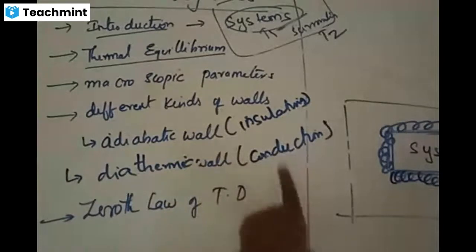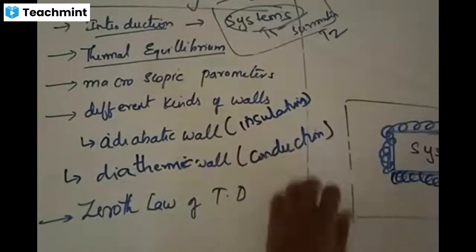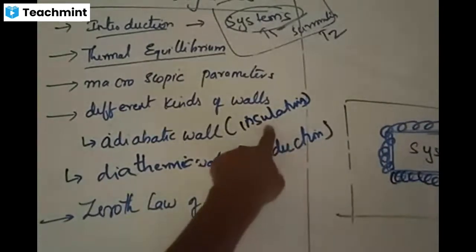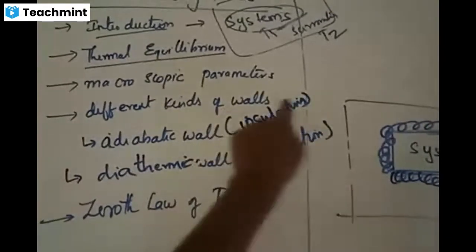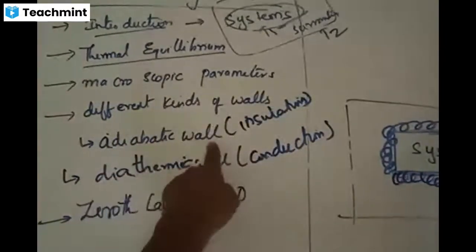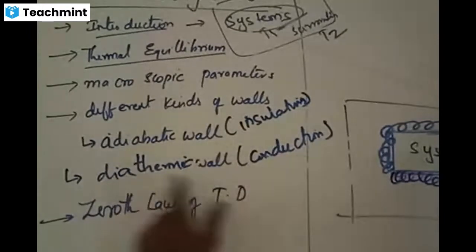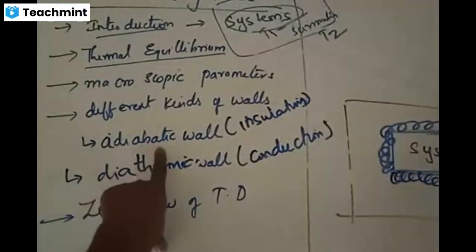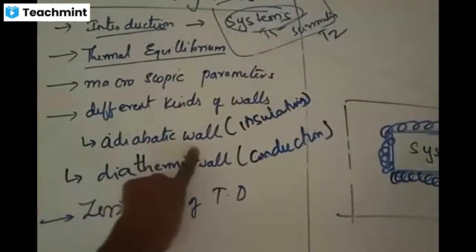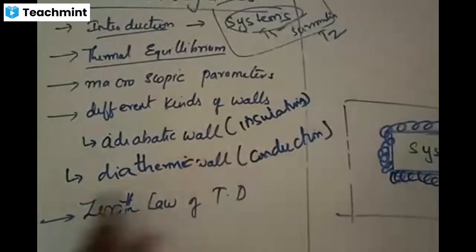A conducting wall allows the system and surroundings to interact with each other. An insulating wall will not allow the system to interact with the surroundings. The other name of an insulating wall is adiabatic wall. The other name of a conducting wall is diathermic wall. Adiabatic wall is a non-conducting wall.